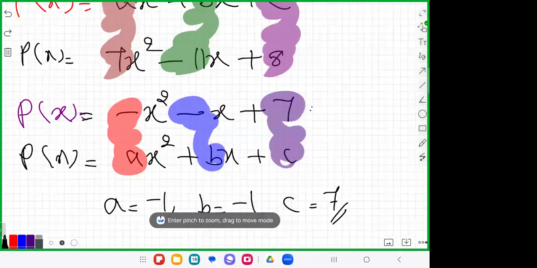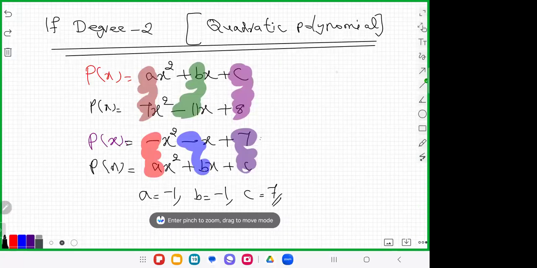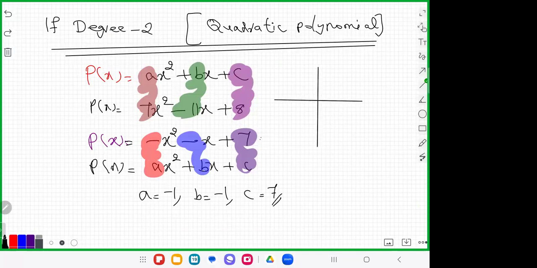So the degree is 2, it is known as the quadratic polynomial, and the shape of the graph is maybe this way, upward or downward.